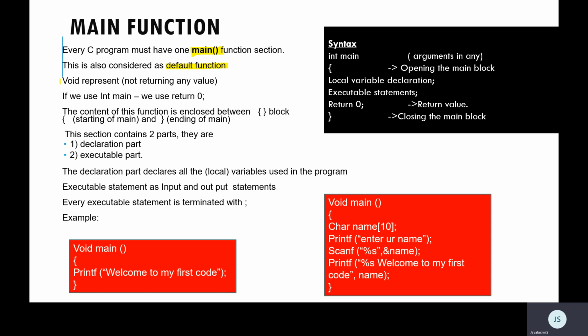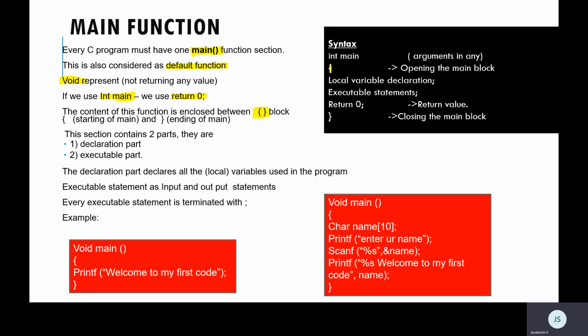Clear? Right. So void in main represents that it is not returning any value. The return type and other details we will deal with in functions, where I can give you more points on return values. At this point, remember that void means the function is not returning any value. In case you are using int main, you have to use return 0. It is absolutely returning nothing, but you have to use the keyword return whenever you give a data type here. Whatever I want to write inside the main is enclosed in between the flower brackets.